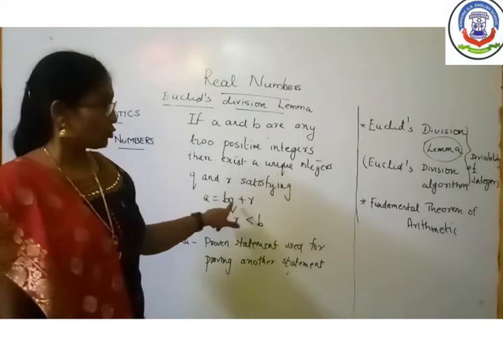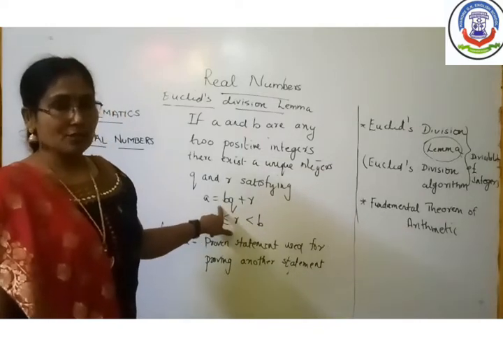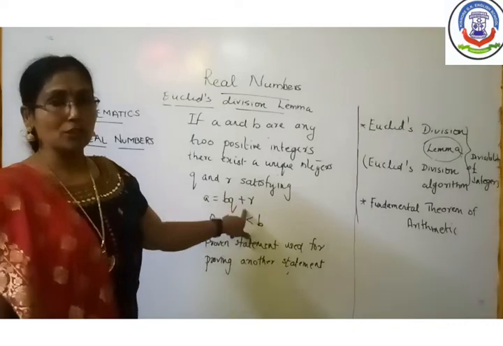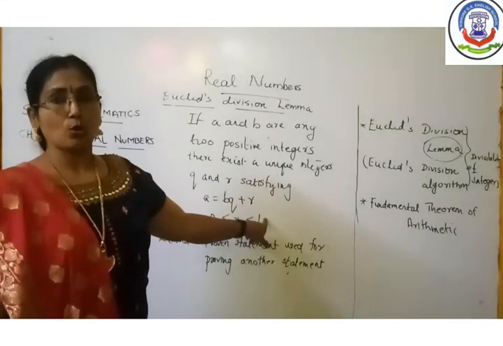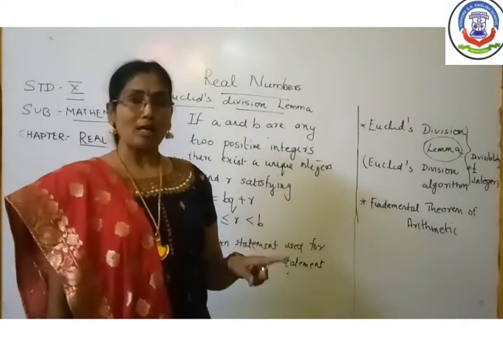This you also learned in smaller classes: a is called the dividend, b the divisor, q the quotient and r the remainder. That means a = bq + r.